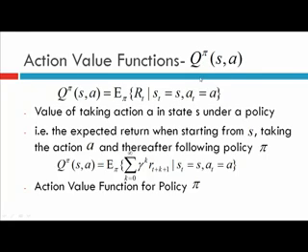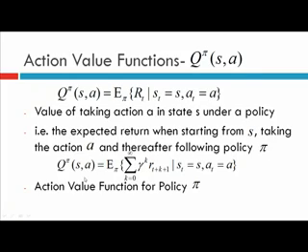We denote it by the action value function q pi of s comma a. That is, in a given state S you take a particular action A, you make a transition to the next state, and thereafter you follow the policy pi. So the value of taking an action A in a state S under a policy pi is the expected return when starting from S, taking the action A, and thereafter following the policy pi.